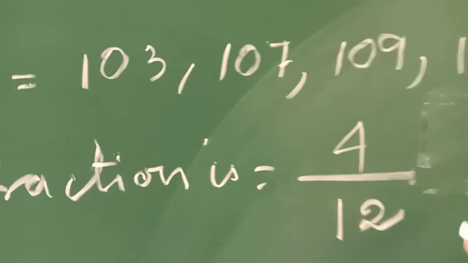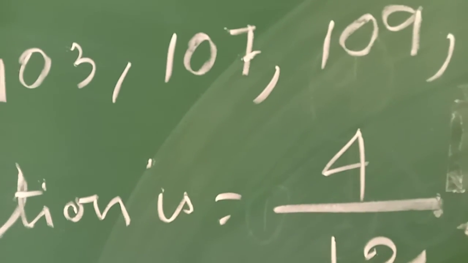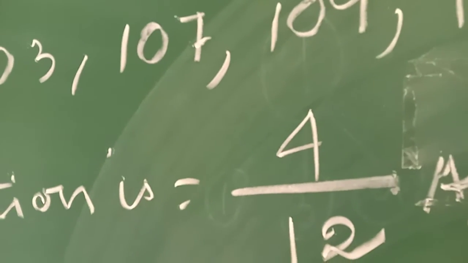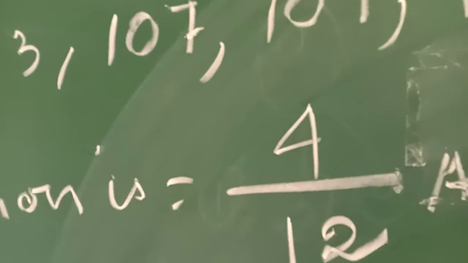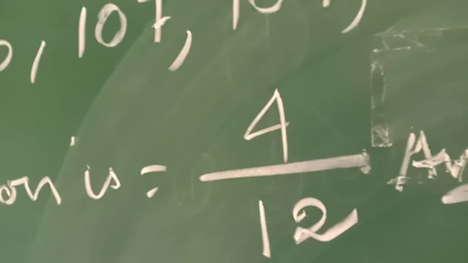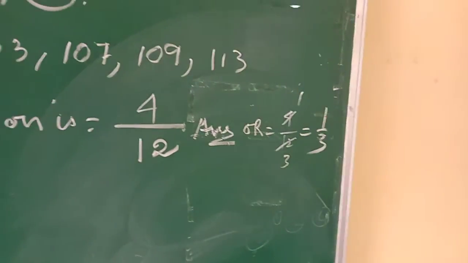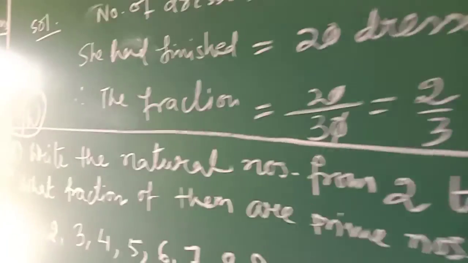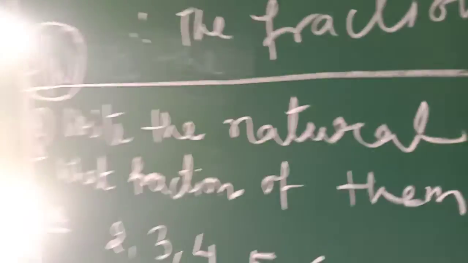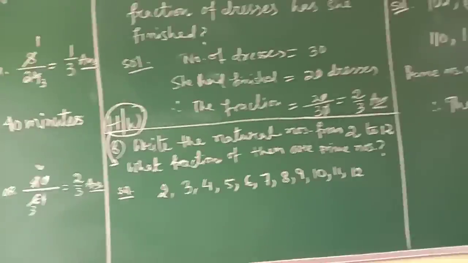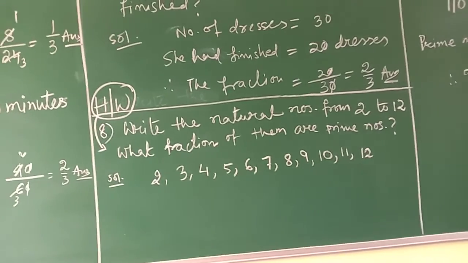You can write this as the answer as it is, the fraction, or you can write 4 ones are 4, 4 threes are 12, so 1 by 3 also you can write. Understood? Now see why I have not done question number 8. I know that after explaining question number 9, you can do question number 8 easily.